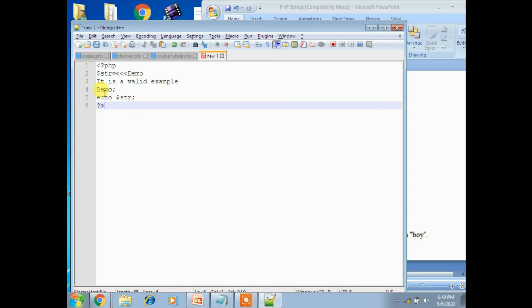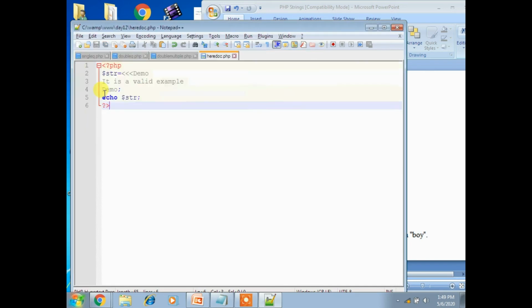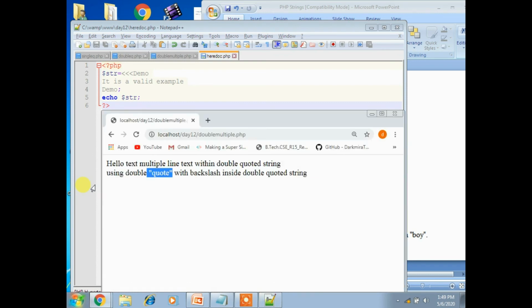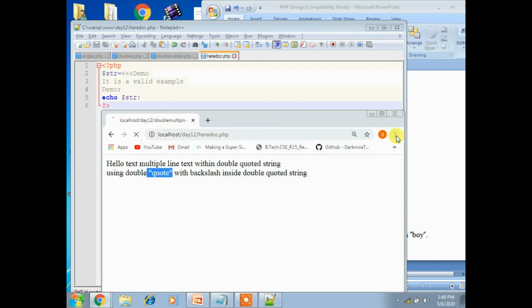Now close this and save the program as here dog.php. Now run the program, here dog.php. Okay, you got an output, right? This is a third way you can display your string.